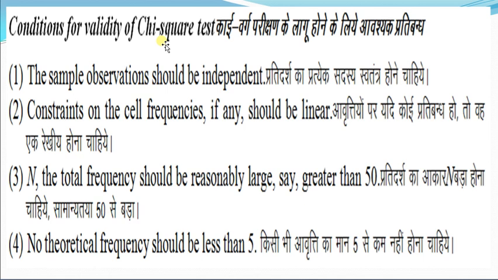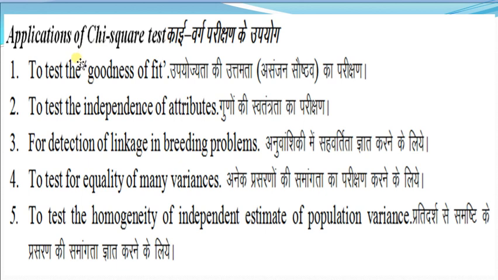Conditions for validity of chi square test. The sample observations should be independent. Constraints on cell frequencies, if any, should be linear, and the total frequency should reasonably be large, say greater than 50. No theoretical cell frequency should be less than 5. These are the limitations of chi-square.